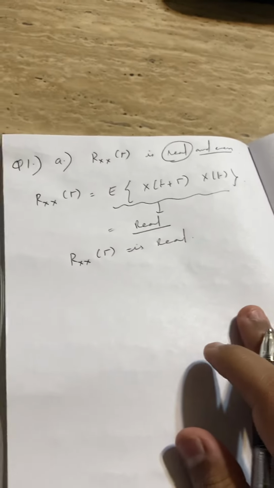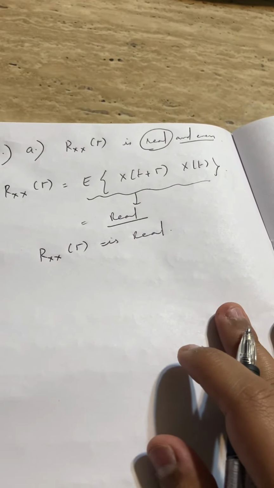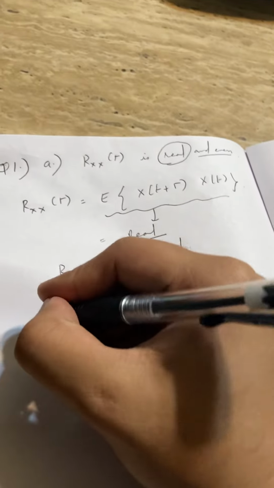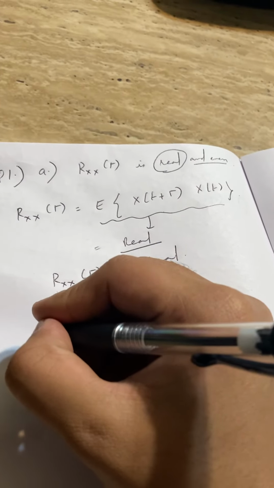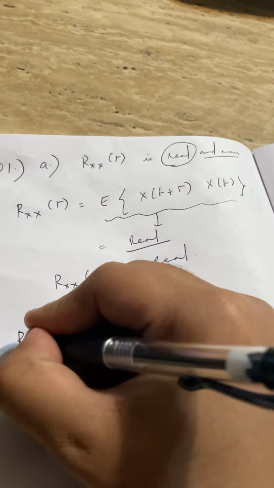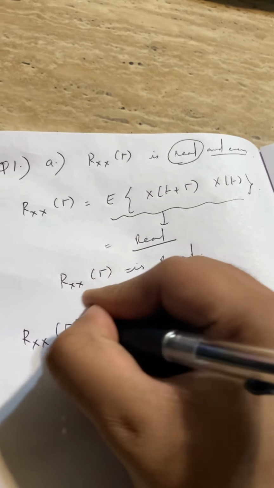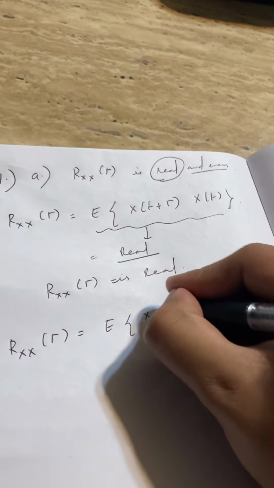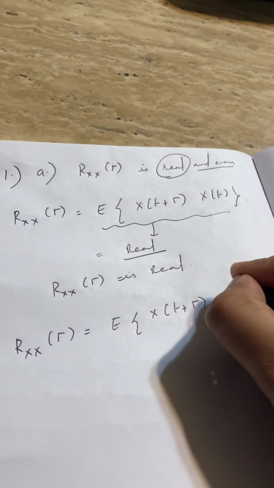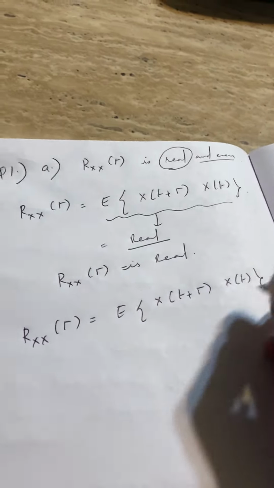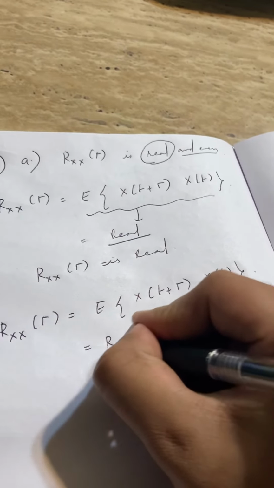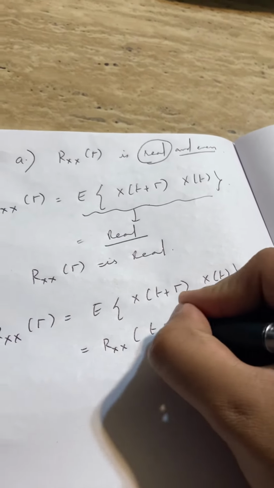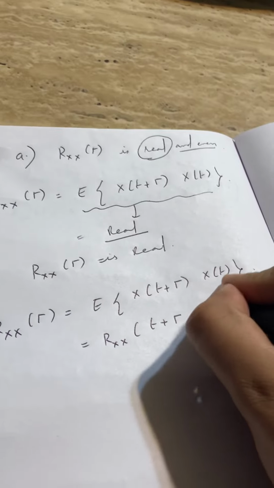Now let us show that Rxx of tau is even. For this, let us again define what is Rxx of tau. We can write Rxx of tau as E of x of t plus tau times x of t, which can be written as Rxx of t plus tau comma t.